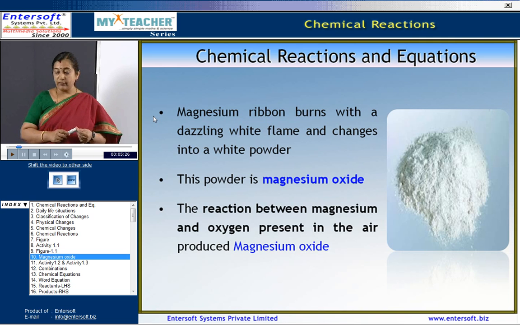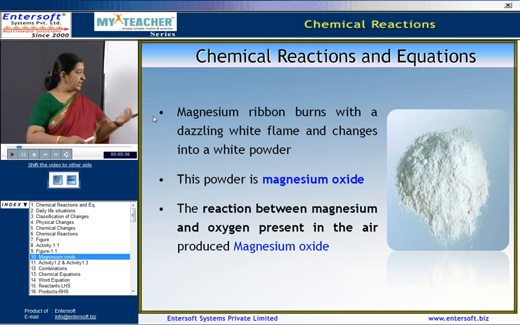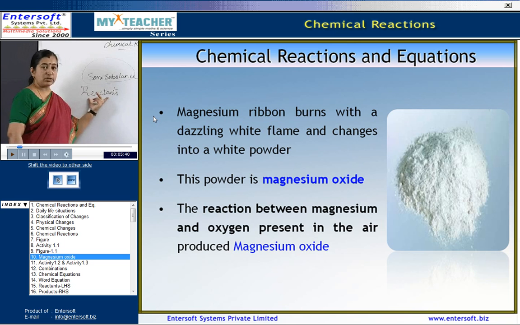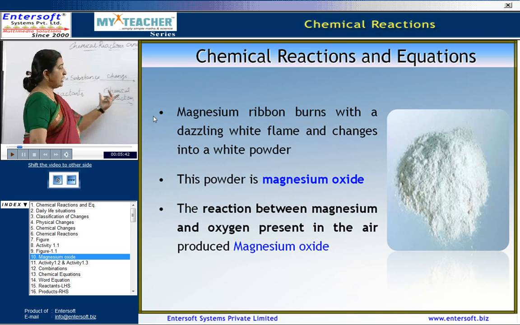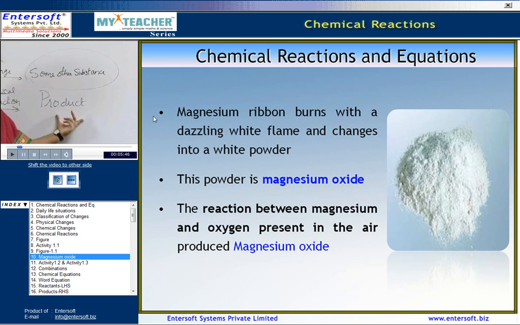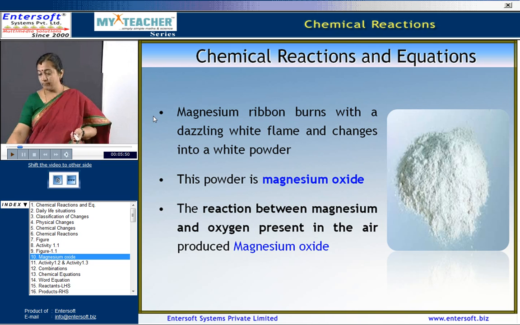Now, observe carefully the slide. You can see that when the magnesium ribbon is burnt, it gives rise to a dazzling white flame. So, initially the reactant, the magnesium ribbon, which was purplish grey in color, changed into some other substance, that is white ash. Now, let us take another example.